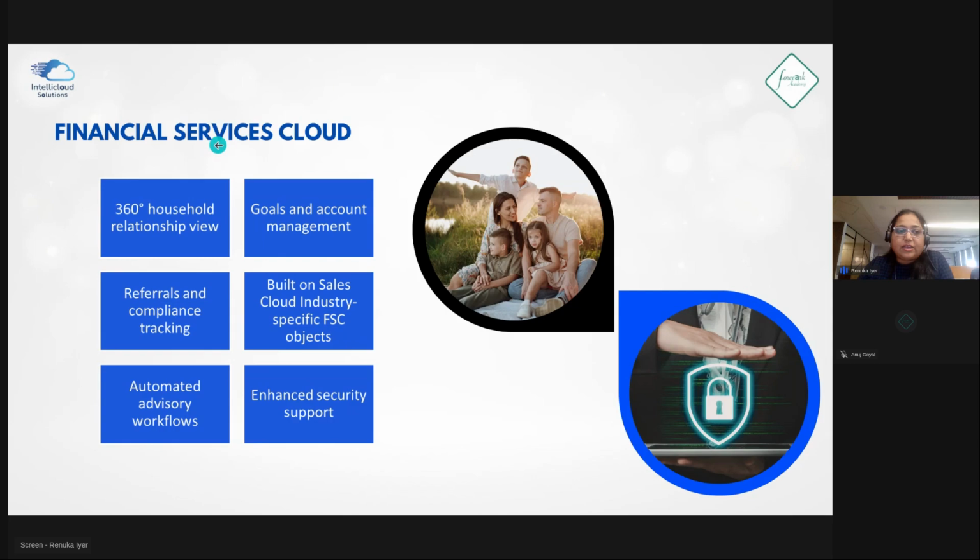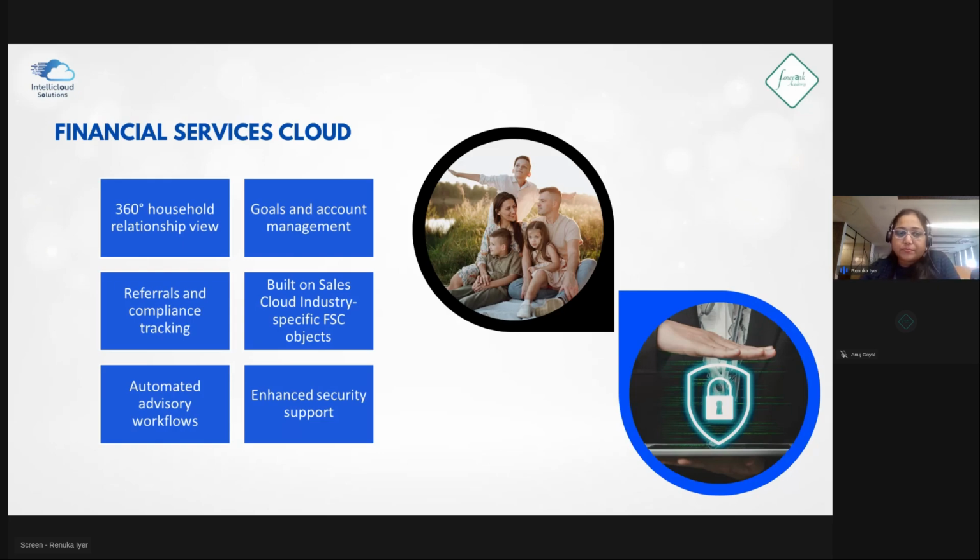What are the benefits that we get with Financial Services Cloud? In Salesforce, it's always a 360-degree view, but there's something new here: we have a 360-degree household relationship view. I'm not sure if you have heard of household. Household is a concept that we use in FSC. It's something like a custom object, which stores all the related members or related accounts in a group.